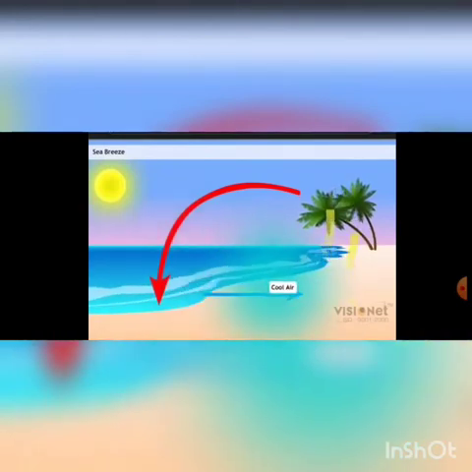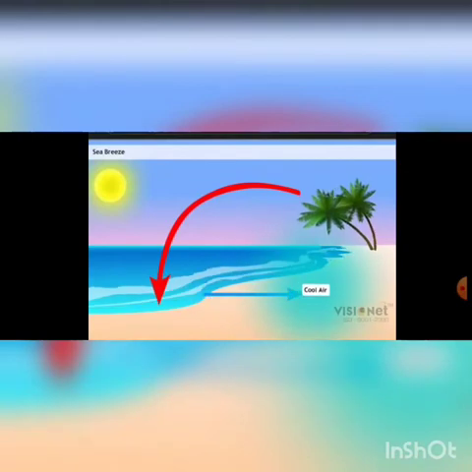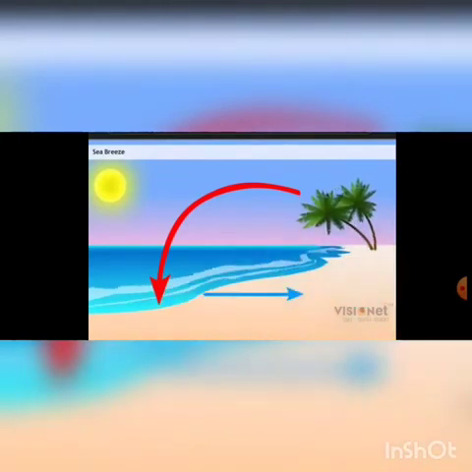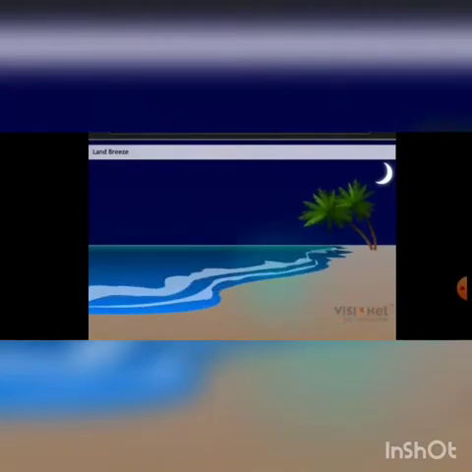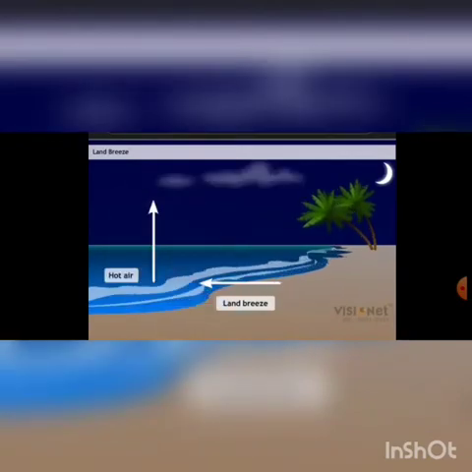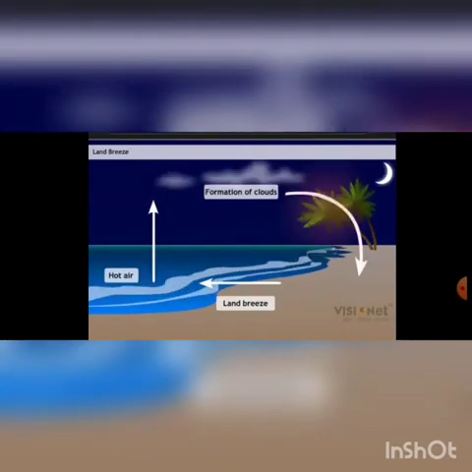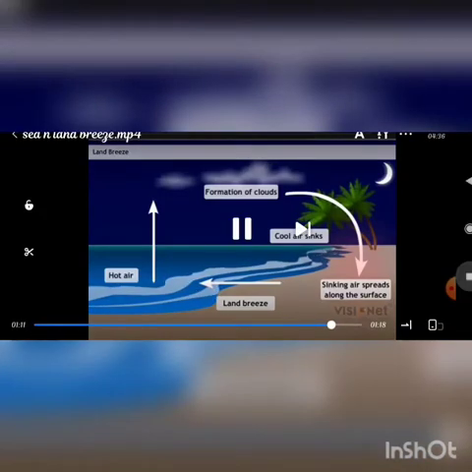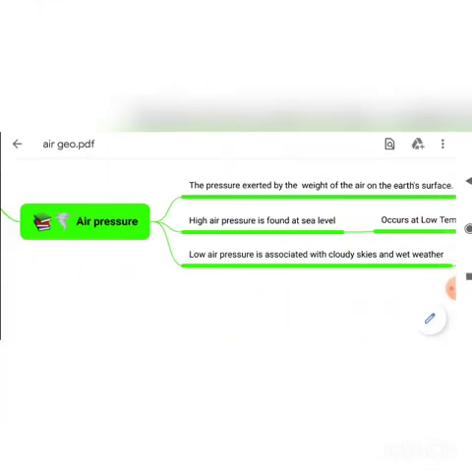And during night time you could see the land cools down much sooner as compared to the sea. So at that time there will be high pressure over the land, and the air from the land will enter the seaside. That is called land breeze. So land breeze occurs during night time, whereas sea breeze occurs during the daytime.